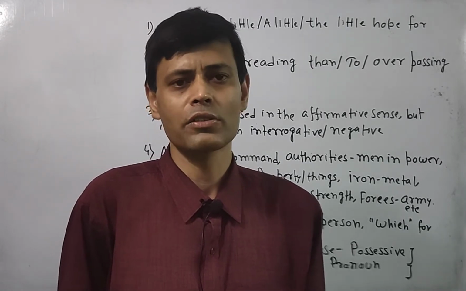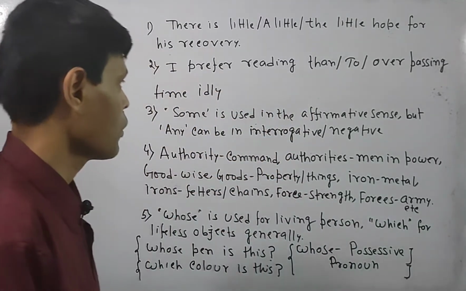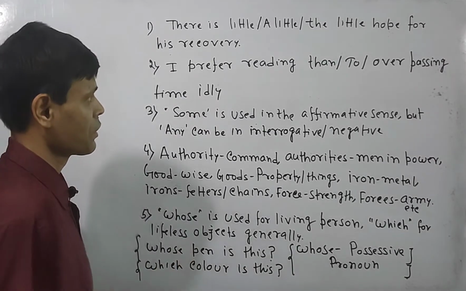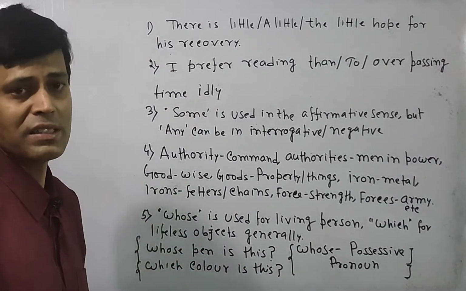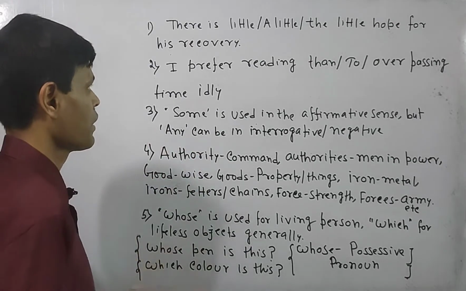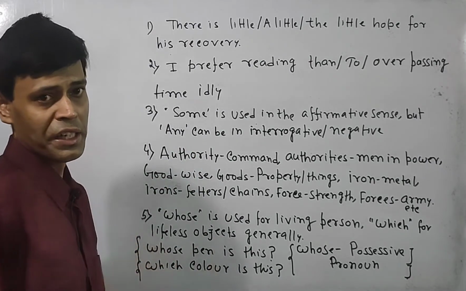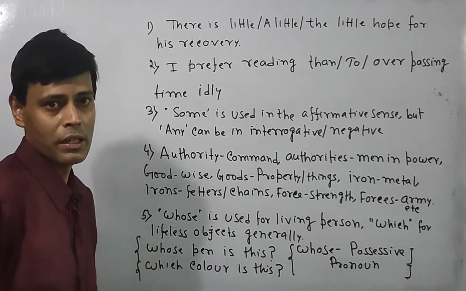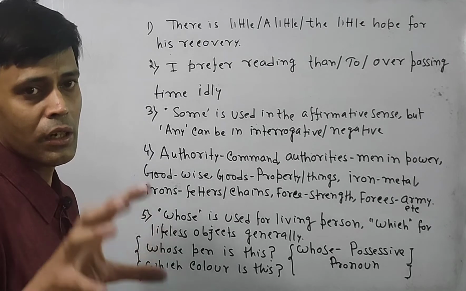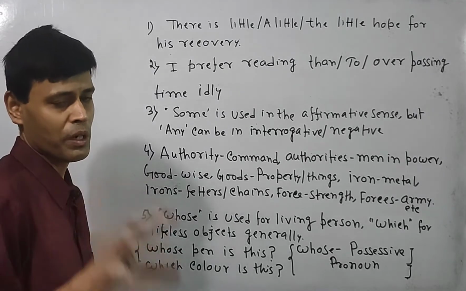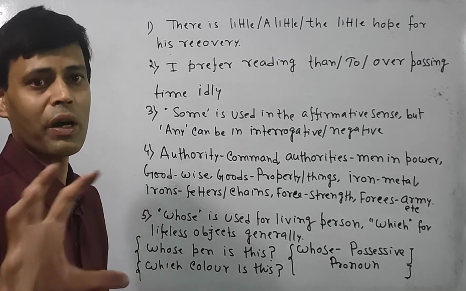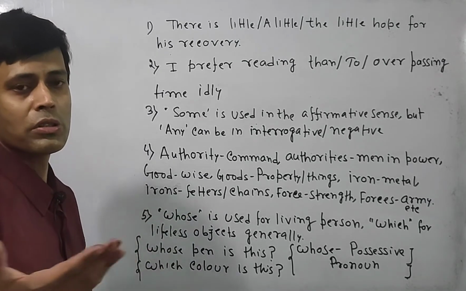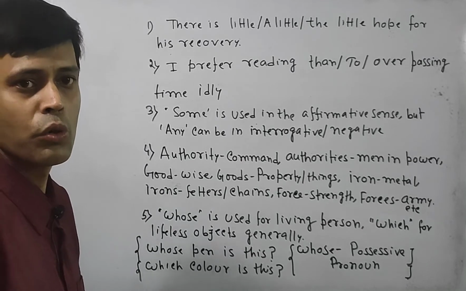Kindly keep your eyes over the board. Now look over the first question: little, a little or the little. There are three options against the word little. Now what is little? Little is an adjective. Whenever you write little, it always indicates some kind of quantity, so it is a quantifier. Little means almost nil, almost having no quantity.